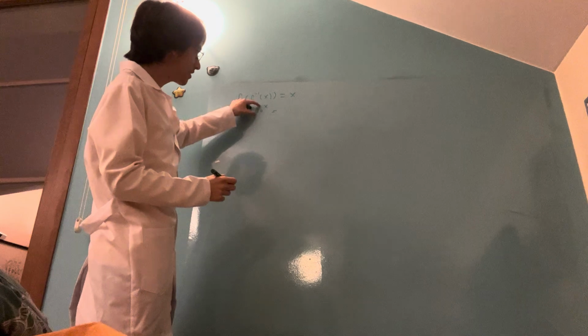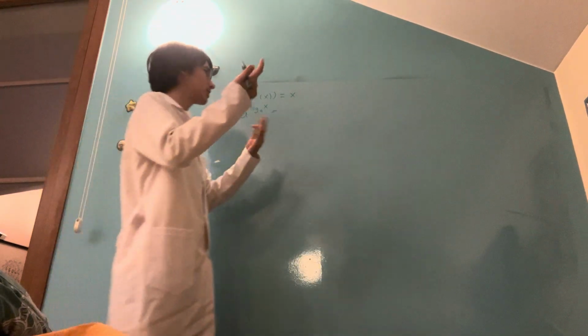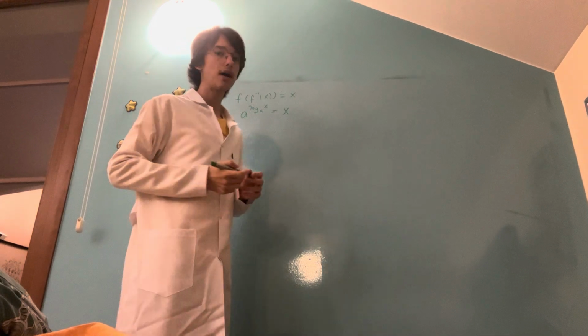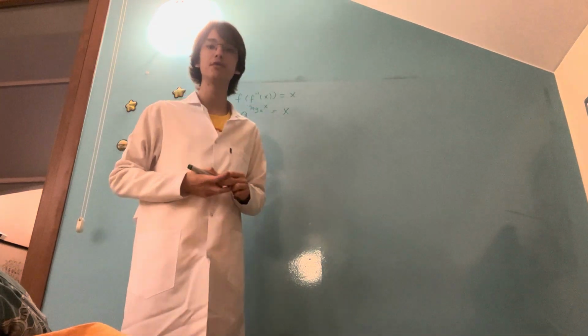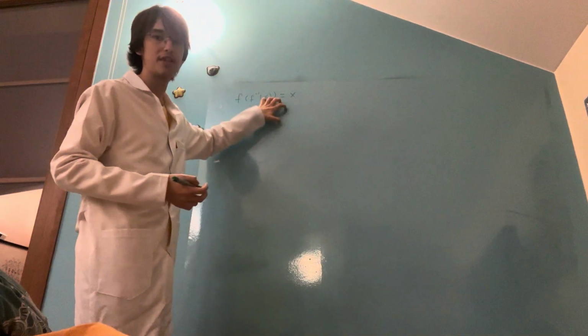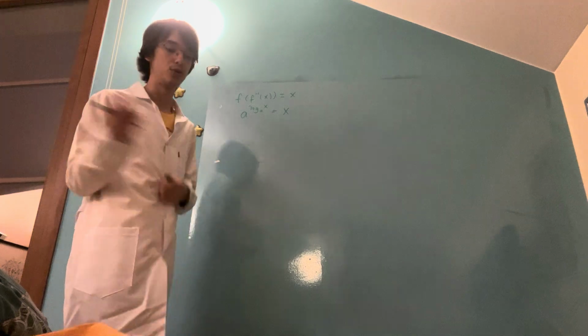You're taking the inverse function and then going back to the input, or to the output in this case, which is going to be equal to x. Now, I agree that this is not a proof, and this is actually a fundamental axiom that we will go through with in our proofs.